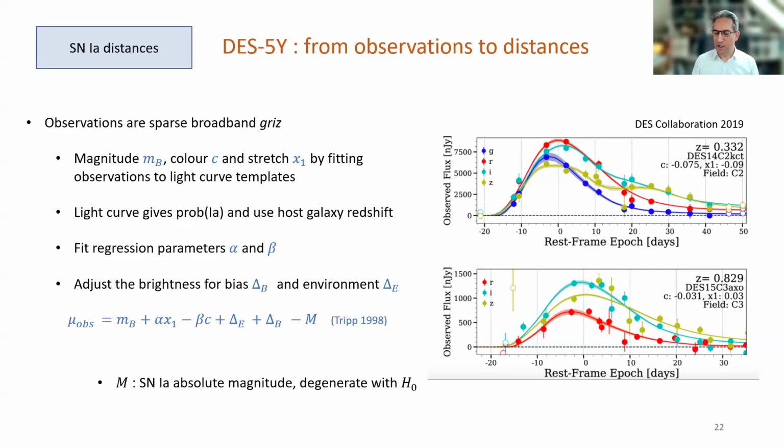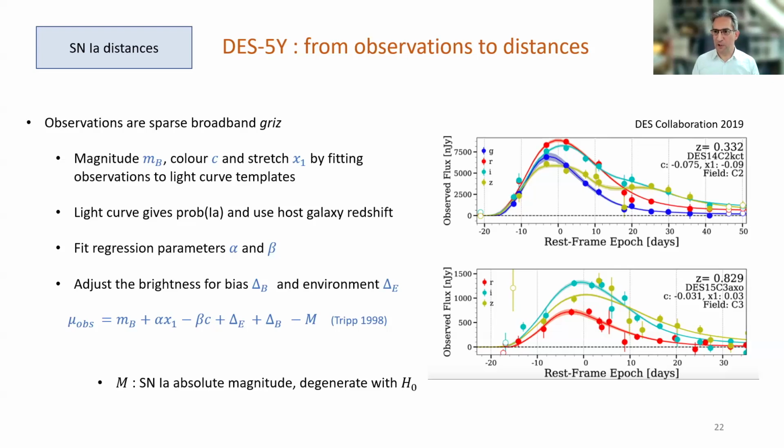And environment. The environmental factor relates to the fact that supernova brightnesses are slightly different depending on the properties of the host galaxy, and that's still very much the subject of active research. So the final distances that you can download from our server are the distance modulus, which is the combination of all of these observations and the environmental and bias factors. Now, there's one very last important point here, which is you can see the supernova absolute magnitude is included at the end of that formula.